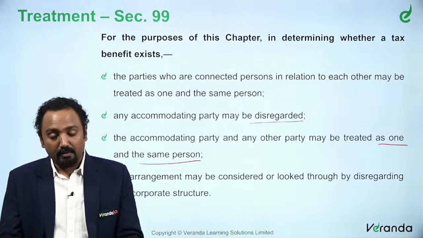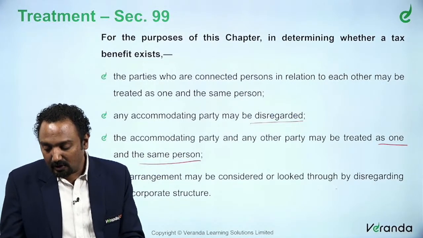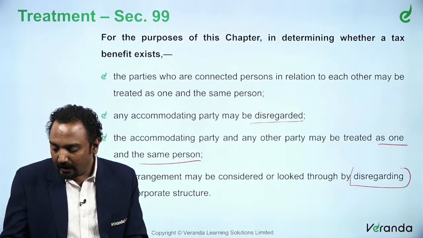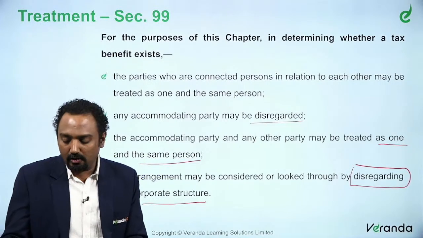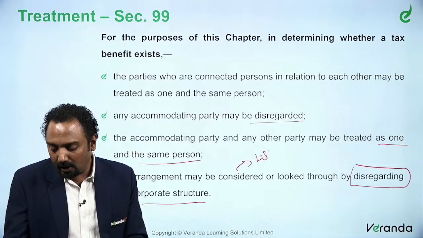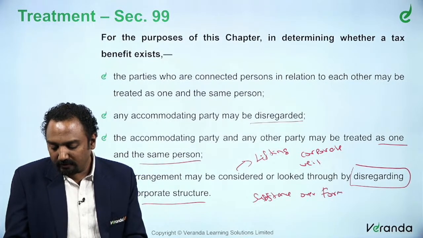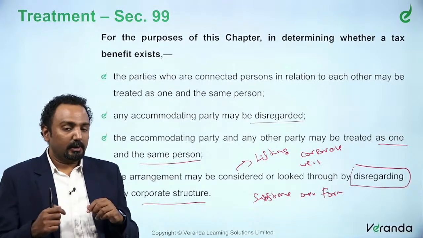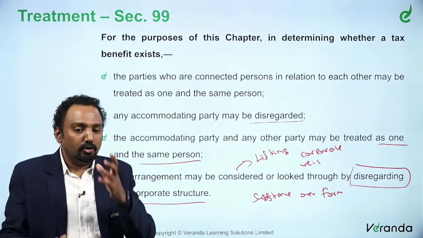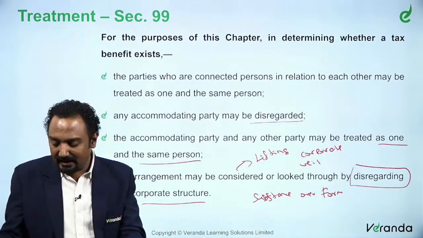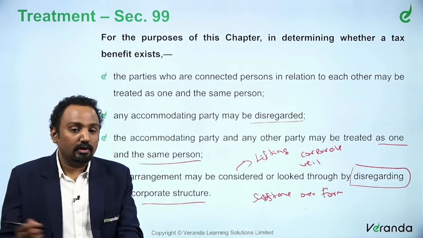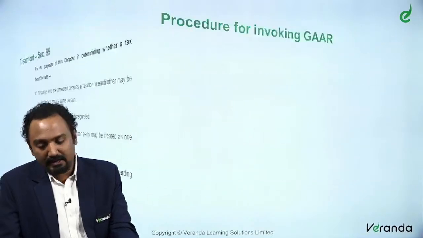Again, this is an important thing. An arrangement may be looked through by disregarding any corporate structure. You call this lifting the corporate veil. You also call this substance over form. So in a particular arrangement, if required, you look through the corporate structure, you may lift the corporate veil, or you may see the substance over the form of the organization. So these are the treatments.